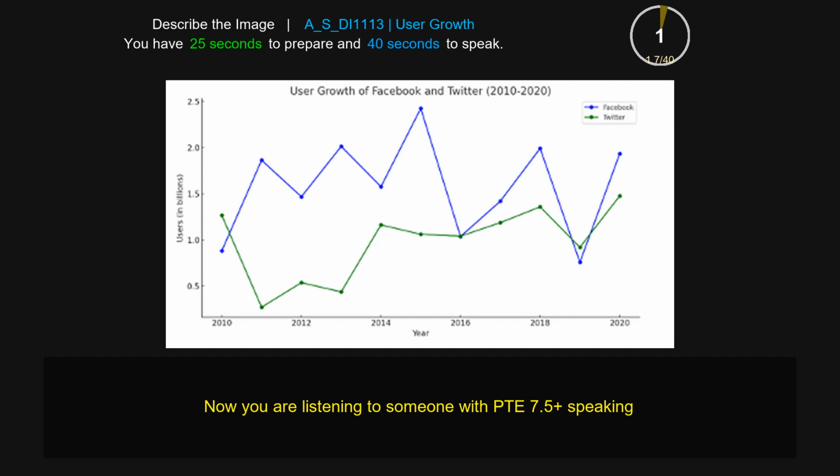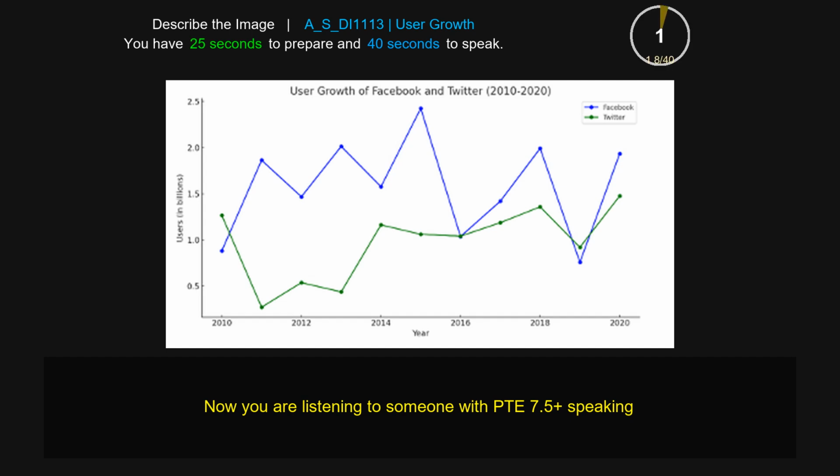The graph gives information about user growth of Facebook and Twitter in 2010 to 2020, while the x-axis talks about different years from 2010 to 2020, and the y-axis represents users in billions. Overall, it is clear from the graph that the figure decreased over the years and fluctuated significantly. The most striking feature is that the figure for Facebook is the highest in 2020. On the other hand, the lowest point was recorded in 2010. In conclusion, the graph provides a clear overview of the title.